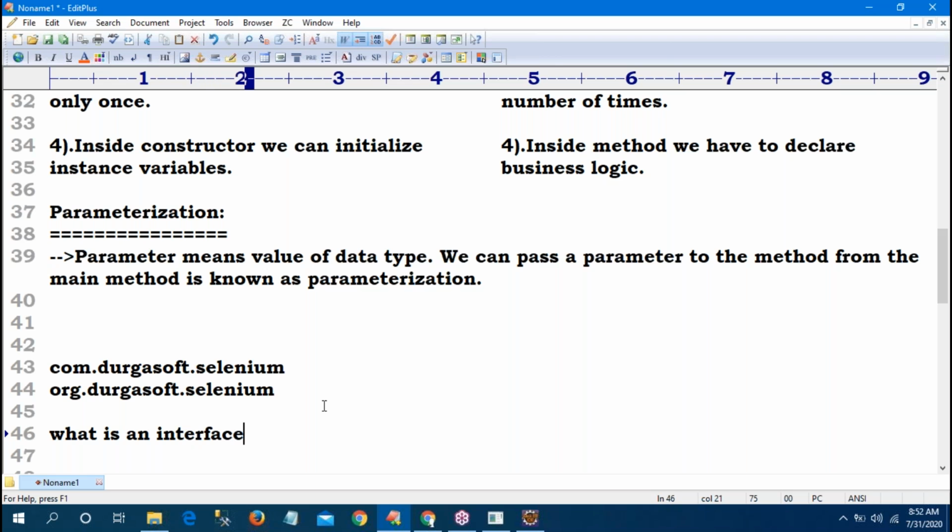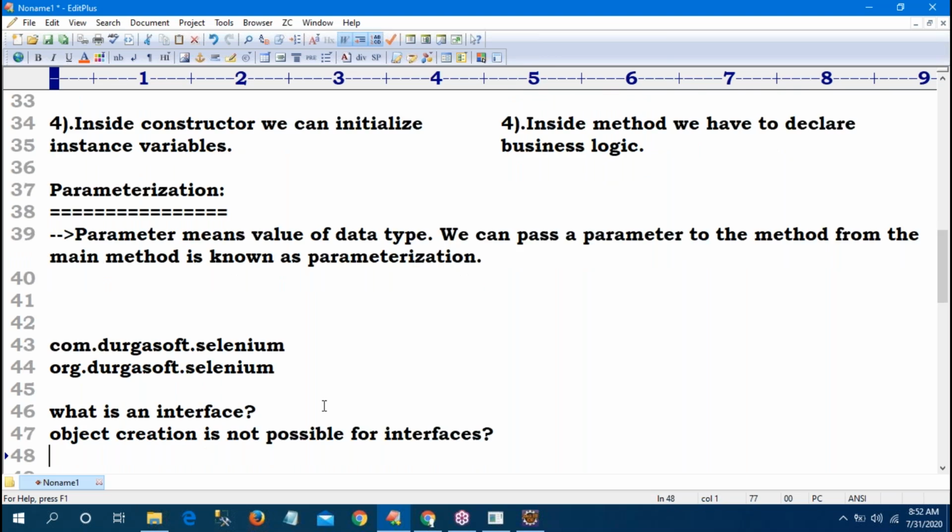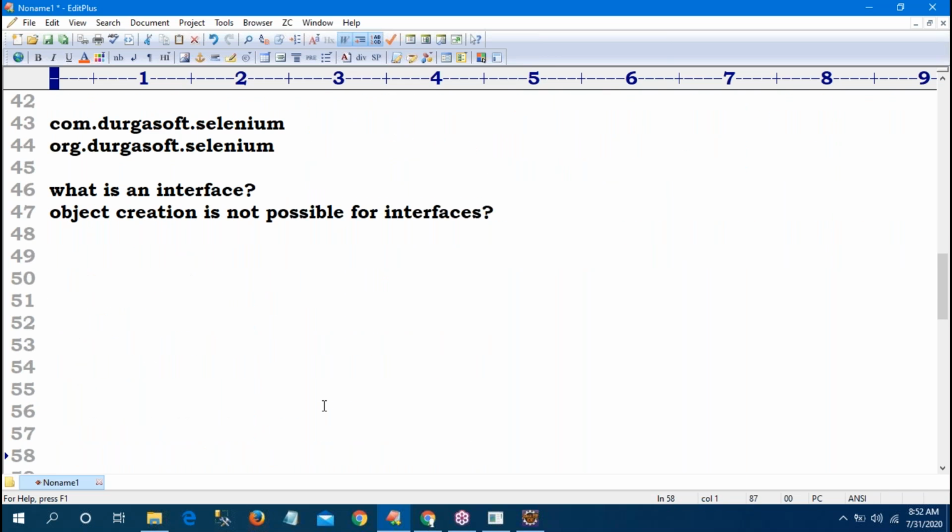So in your mind, the first question is: what is an interface? And the second question is: why is object creation not possible? I will tell, wait. Then an interface contains some methods, so how can I call those methods?